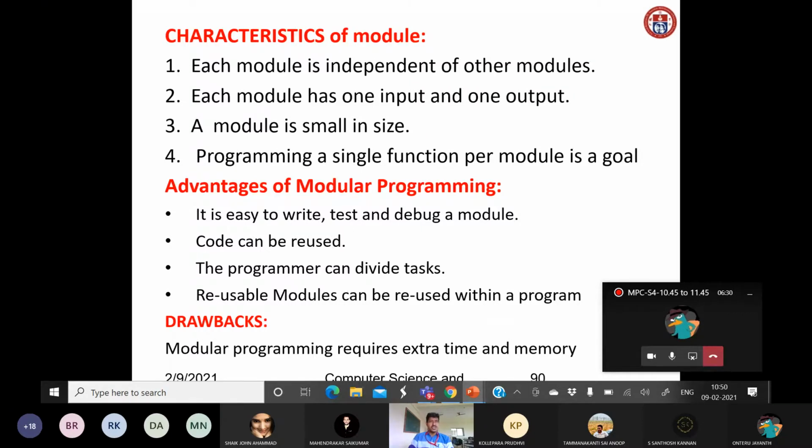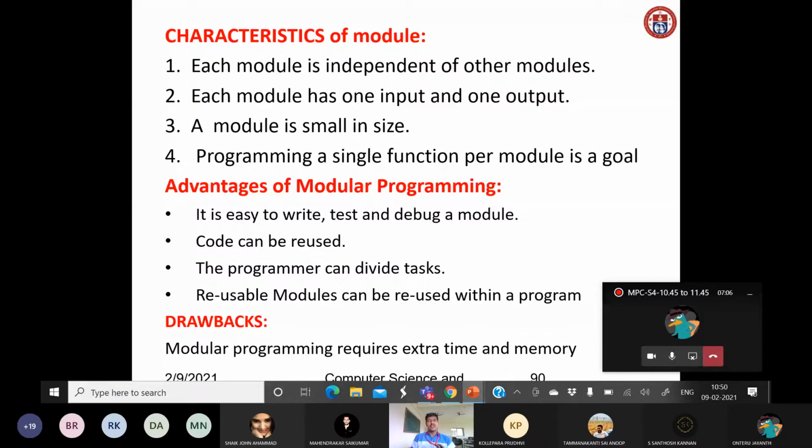Advantages, as I told in the last class: it is easy to write, test and debug a module. Suppose we have 1000 lines of code, it will be difficult. So we are going to divide, and each and every programmer will write some modules. So it is easy to write, test and debug. Code can be reused. Reusability we can also employ in modular programming. What does reusability mean? Only one time you need to write the code, and that code we can reuse n number of times.